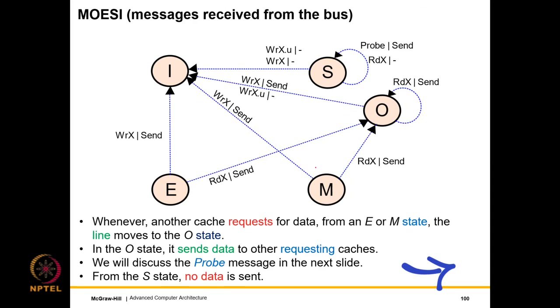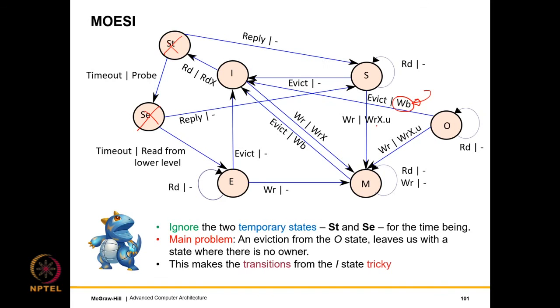The other thing is that any transition from M to the O state, let's say consider a piece of data which actually doesn't leave the caches, so there is no reason to actually write it back from an M to S transition. It will go from M to O, and later on if you want to write from the O state, well, again we transition back to M, so there are no write backs involved. The problem is that if we decide to evict from the O state, the first problem is we need to do a write back. Well, that's okay, that's not that bad. But the other is